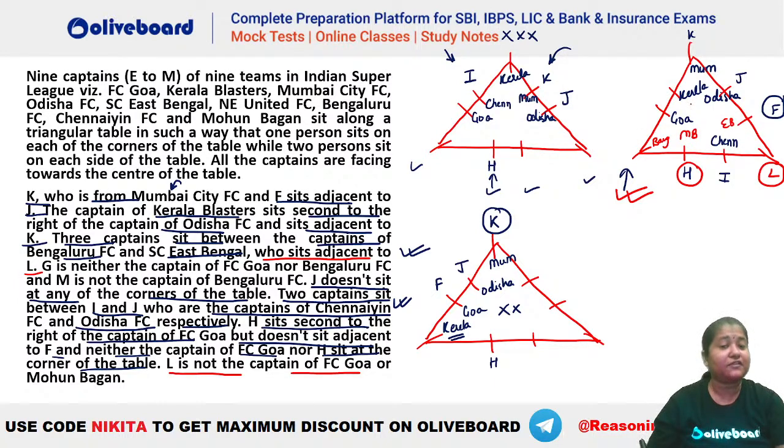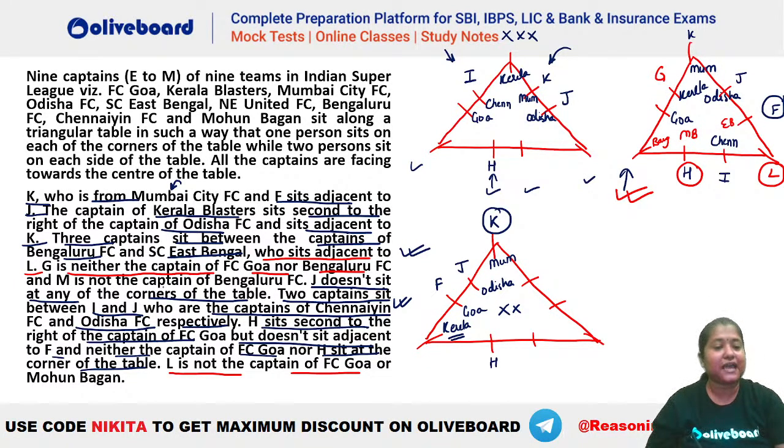Now we are left with 3 different positions, right? 1 corner and 2 seats. Let's see. Okay, what is given here? G is neither the captain of Goa nor Bengaluru. You can see it here. G is not the captain of Goa or Bangalore. So that means G has to be from Kerala. Okay, G will be Kerala here.